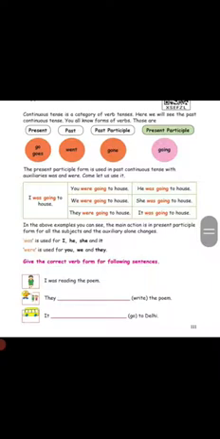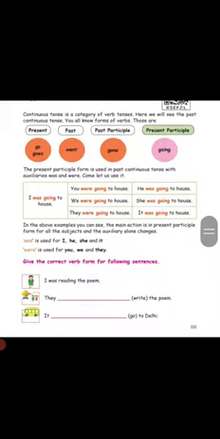Okay. In the above examples you can see the main action is in present participle form for all the subjects and the auxiliary alone changes. Here, going, going, going, it is a present participle form. It will not change, only the auxiliary will change. Was is used for I, he, she, it. Were is used for you, we, they.